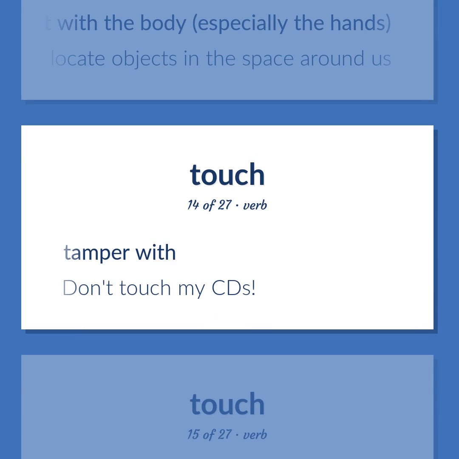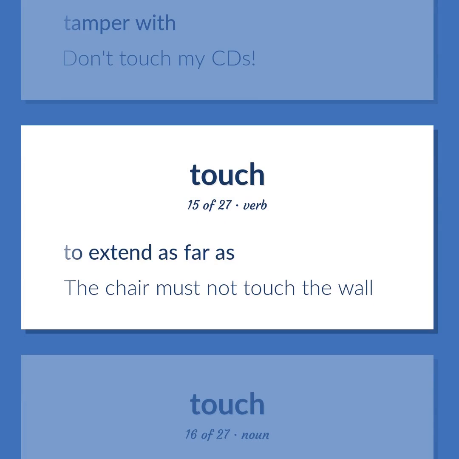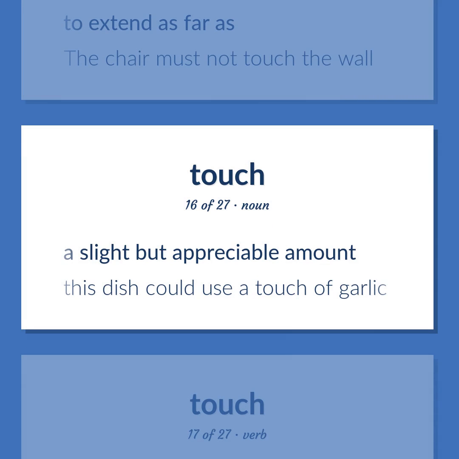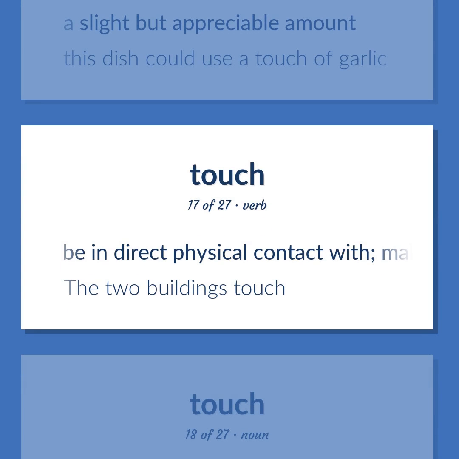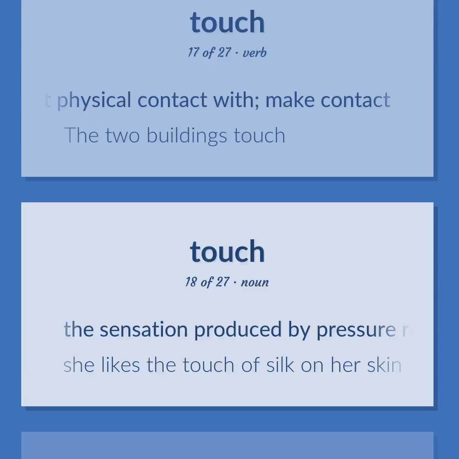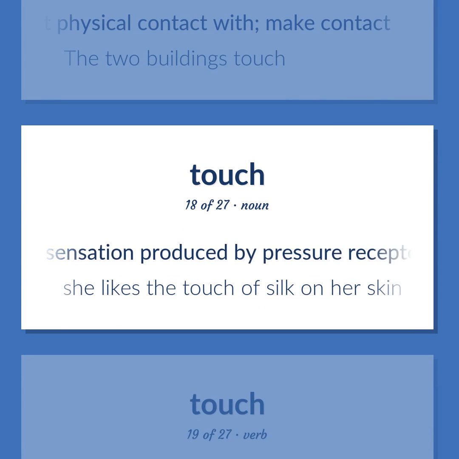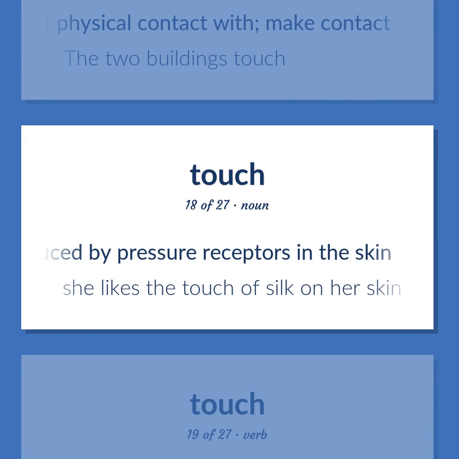Tamper with. Don't touch my CDs. To extend as far as. The chair must not touch the wall. A slight but appreciable amount. This dish could use a touch of garlic. Be in direct physical contact with. Make contact. The two buildings touch. The sensation produced by pressure receptors in the skin. She likes the touch of silk on her skin.